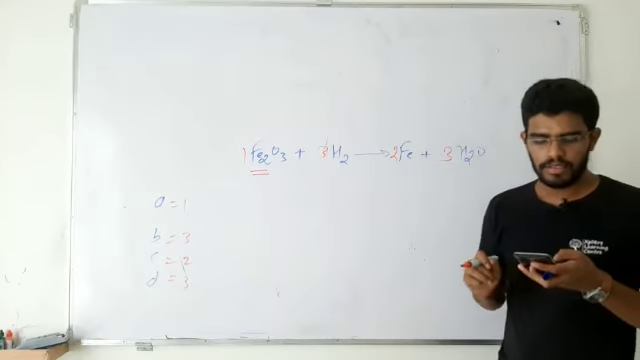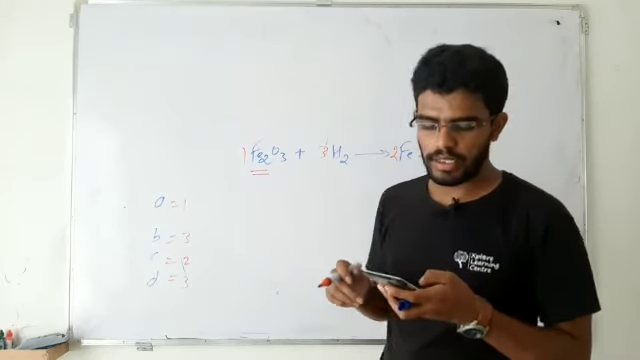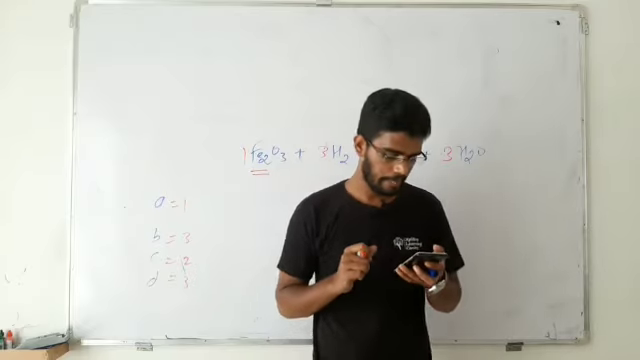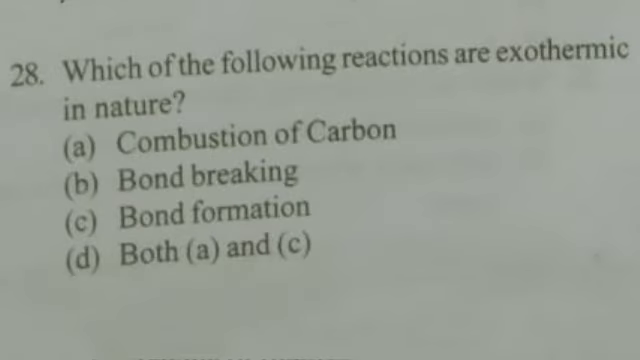Okay. So let's take a look at question number 28. Which of the following reactions are exothermic in nature? Options are combustion of carbon, option B bond breaking, option C bond formation, option D both A and C.